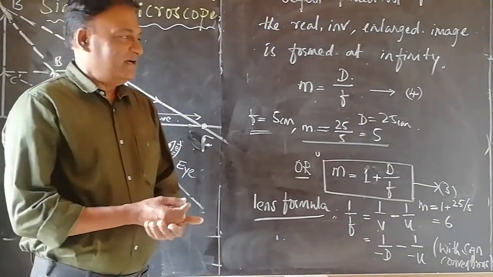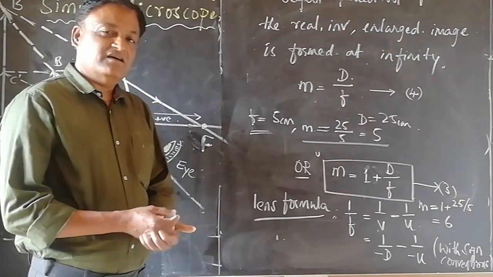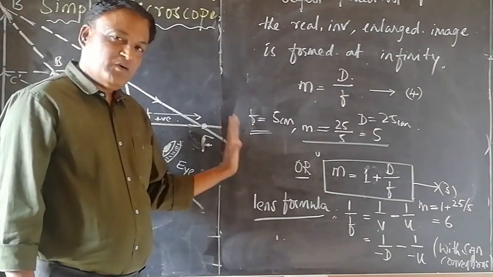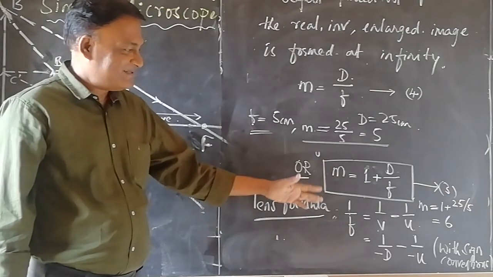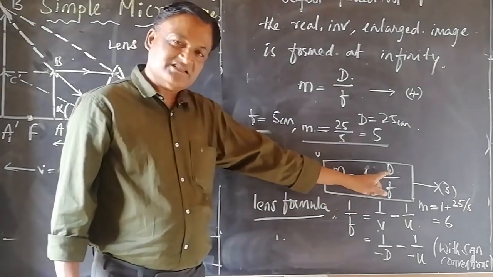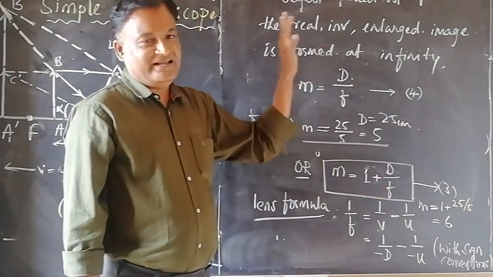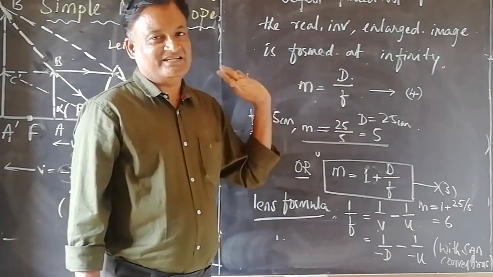Thank you. In the next class, we discuss the compound microscope. In the compound microscope also there are two cases, image forming at the least distance of distinct vision and image formed at infinity. Thank you.